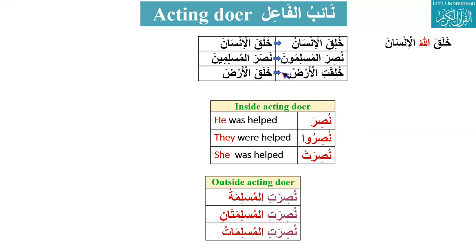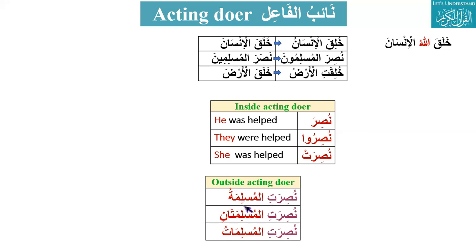So here naibul fa'il is al ardu, and inside there is always an inside doer, like nasara, he helped; nusira, he was helped; nusiru, they were helped; nusirat, she was helped. And if you come here, nusiratil muslima, now you have to look for the outside doer, that is, make naibul fa'il.